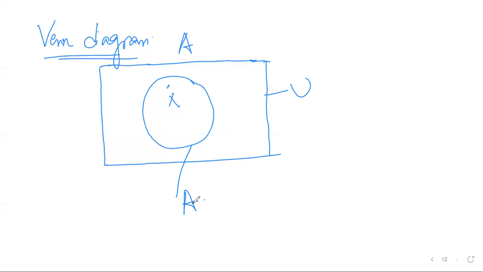Now the next thing is that we will define some operations on sets. Suppose we are given two sets A and B. This is my given two sets.